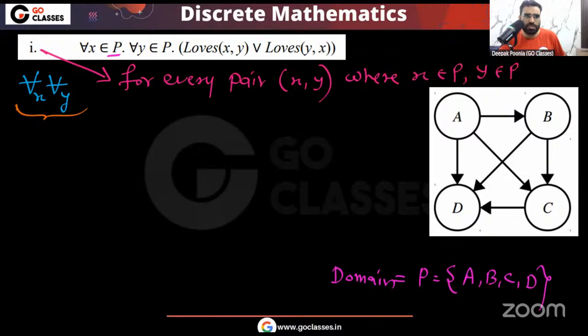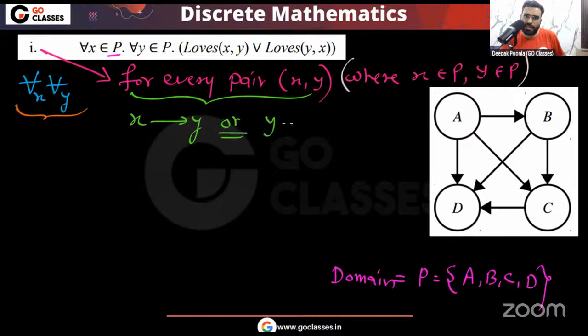Now we are saying that for every pair x, y, either x loves y, there is a direct arrow from x to y, or there is a direct arrow from y to x. Means at least one of them loves the other, or maybe both. Both is also fine.